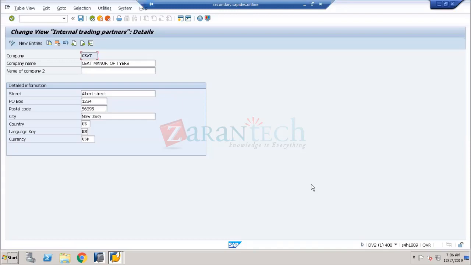So this is called configuration. Generally we call it configuration in SAP. Now we are going to be configuring things like this.